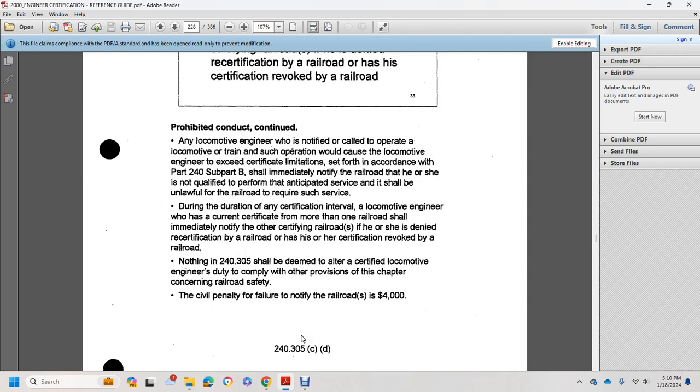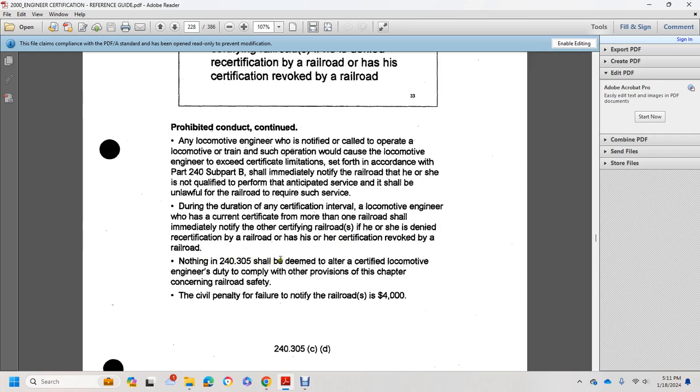Any locomotive engineer notified that he or she is called to operate a locomotive or train in a way that exceeds the certificate limitations set forth in Part 240 shall immediately notify the railroad that he or she is not qualified to perform the anticipated service, and it shall be unlawful for the railroad to require such service during the certificate interval. A locomotive engineer with a current certificate for more than 1 year shall immediately notify other certifying railroads if he or she is denied recertification by a railroad or his or her certification is revoked by a railroad.